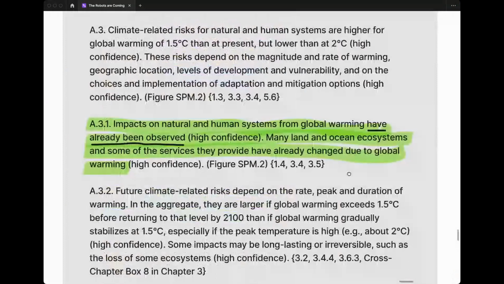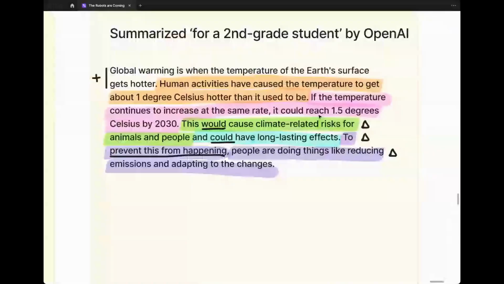So if I go to what OpenAI is saying here, this would cause climate related risks for animals and people and could have long lasting effects. It really diminishes the clarity and confidence that comes through in the source material. So to me, I was really kind of blown away by that.